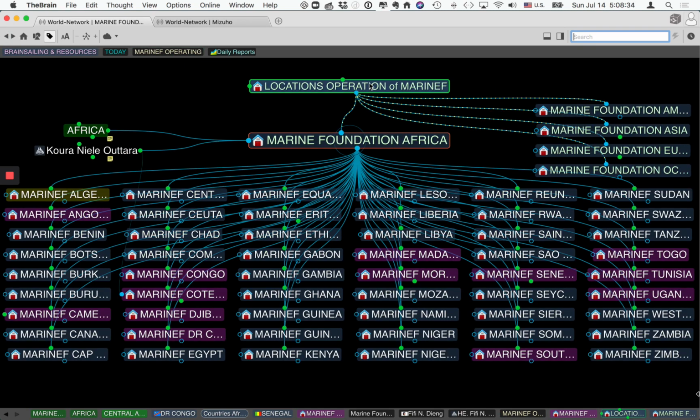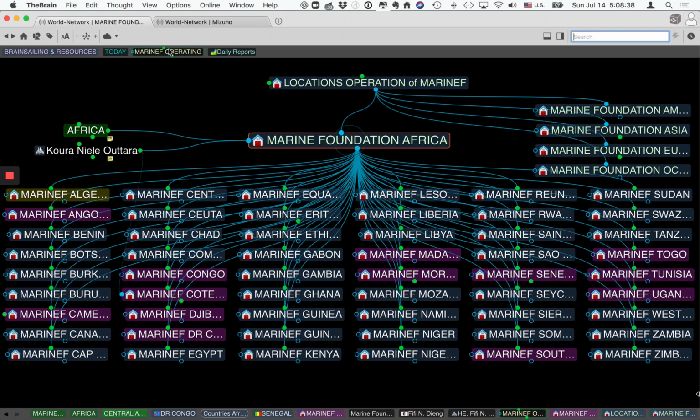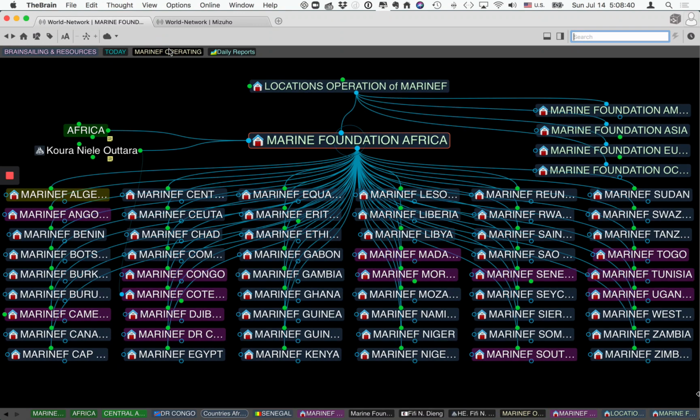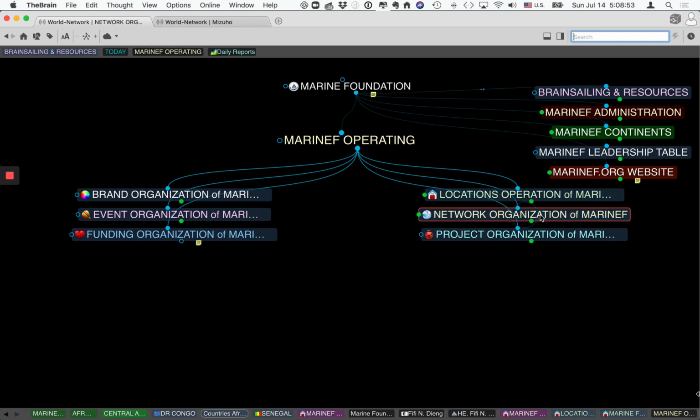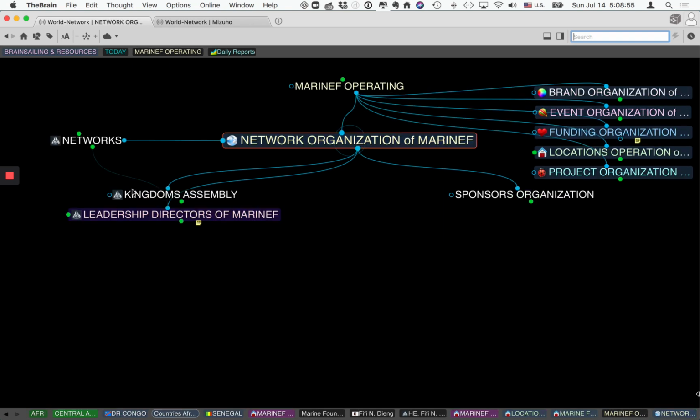Let me go back to the operating system here, or the operation of MARINEF, where I can also show you some other two or three important things. The project organization, of course, and the network organization, which is actually very important, which means all the systems that we have put in place so that we can communicate with people of great importance.